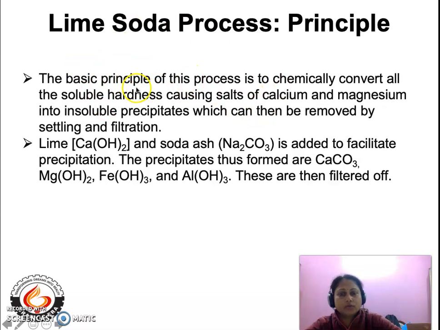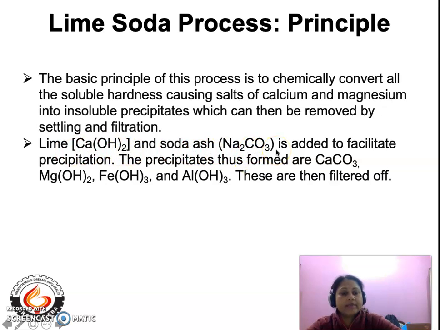So what is the basic principle of the lime soda process? We have to chemically convert. That means we will be adding some chemicals which will convert the dissolved calcium and magnesium salts into insoluble precipitates. Once the precipitates are formed, we can remove them by simple settling and filtration. Now, what are the chemicals that we are going to add in this process? It is lime, that is calcium hydroxide, and soda ash, that is sodium carbonate.